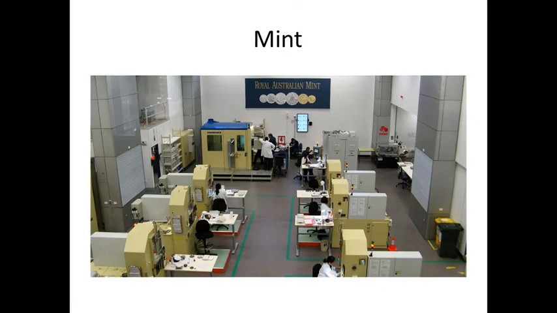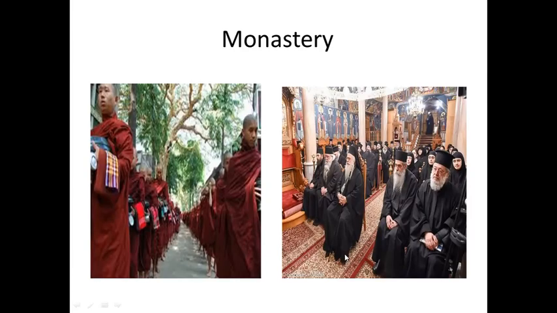Let's go to our next word, mint. A mint is a place where coins are tested, coins are produced, coins are examined. That is the place we call a mint. This is the Royal Australian Mint, a symbol, and it has research and laboratories, everything goes on here, you can check here, and this lady is checking here.